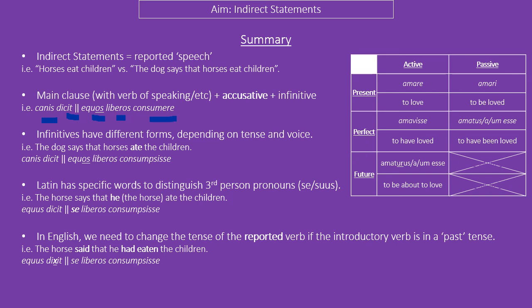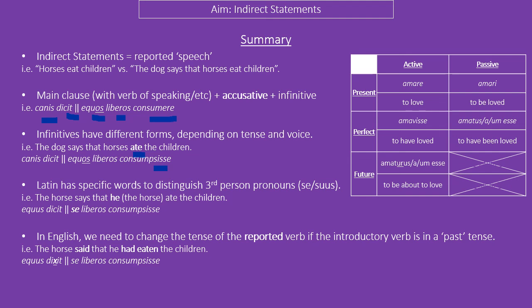The infinitive, unlike what you have seen previously, might have different tenses or voices. So the dog says that the horses ate children. It's obviously perfect tense. So now it's consumpsisse, which is going to be an active perfect infinitive. Latin has different words to distinguish third-person pronouns.